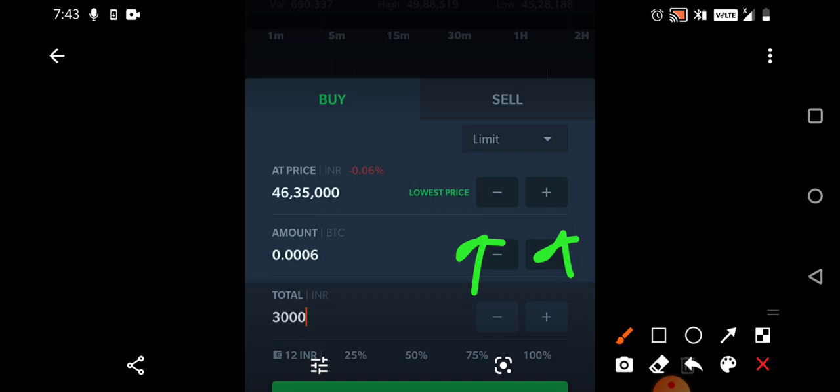Even in our stock market we set limit price and market price. So the same thing applies here also. Wherever you want to execute your order, you need to place the price at that particular level.